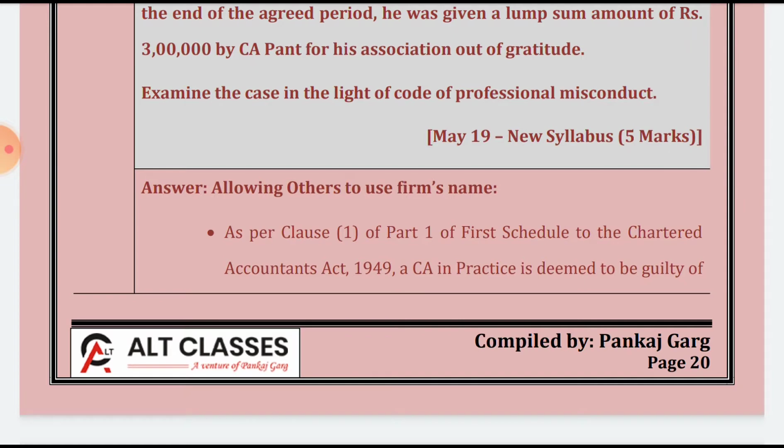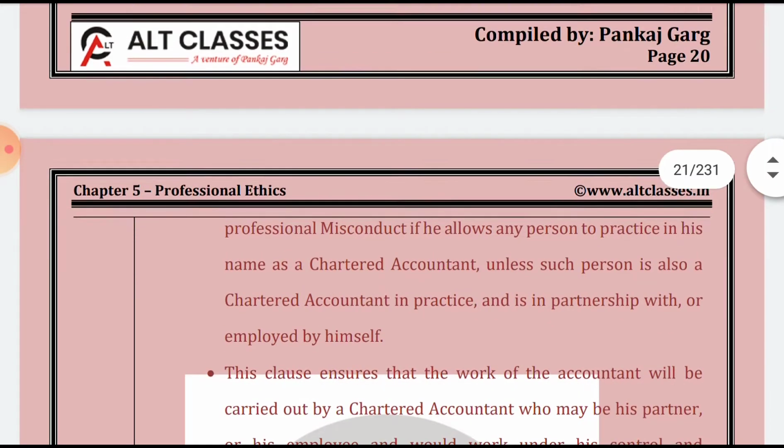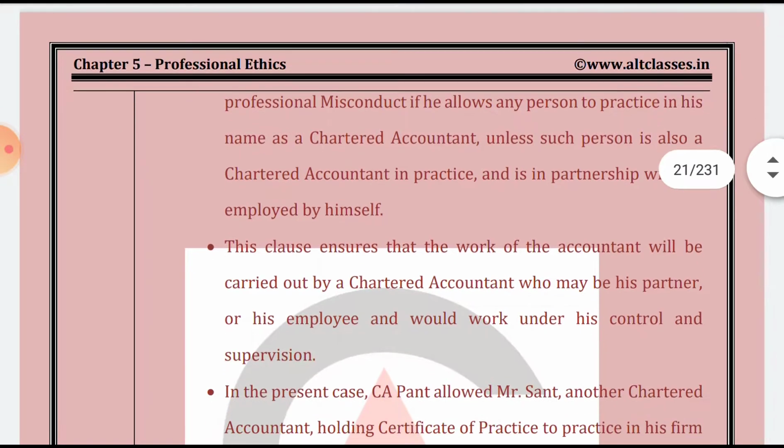Answer: allowing others to use the firm's name, because he was practicing on behalf of the firm, means using the name of the firm. As per clause 1, Part 1, Schedule 1 of the Chartered Accountants Act, 1949, a chartered accountant in practice is deemed to be guilty of professional misconduct if he allows any person to practice in his own name as a chartered accountant unless such person is also a chartered accountant in practice and is in partnership with or employed by himself.